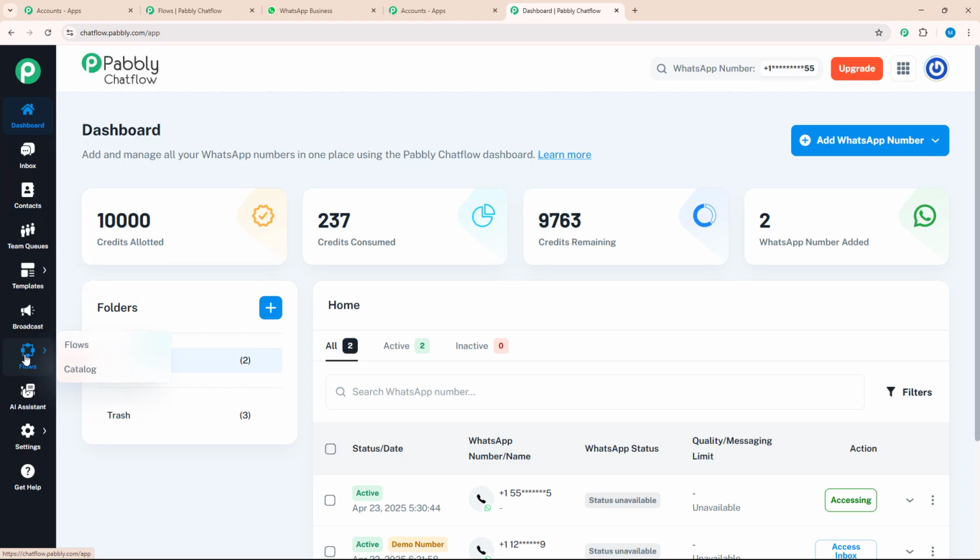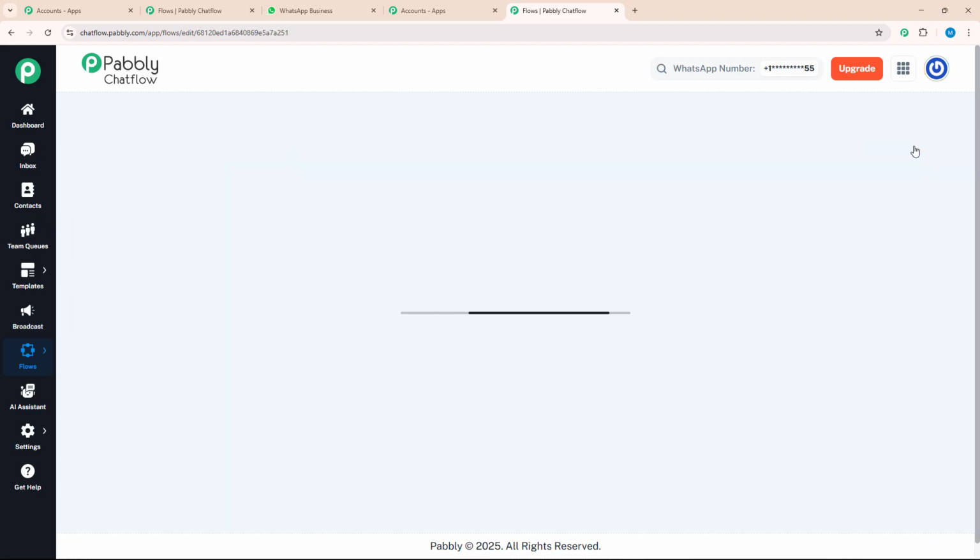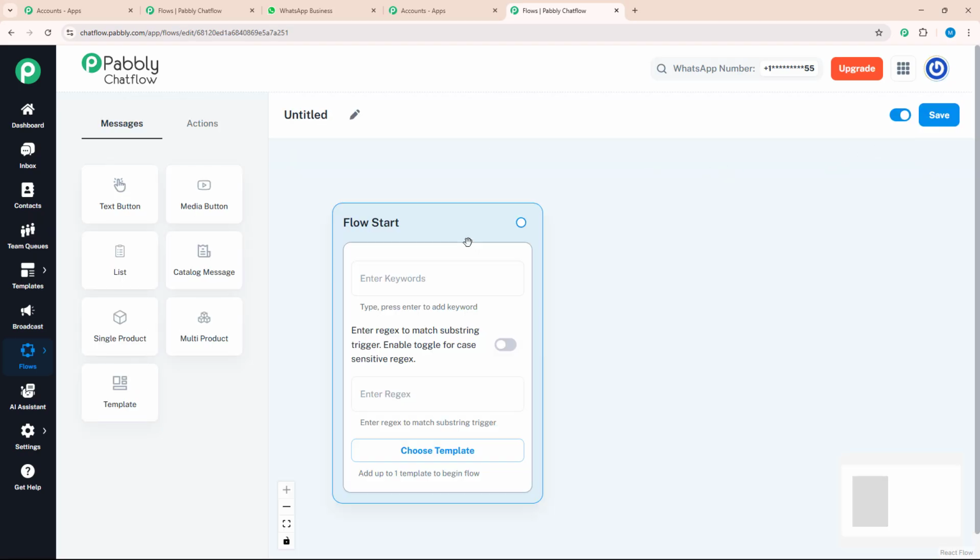For that, we need to go to the Flow section and click on the Add Flow button to create a new flow. After clicking on Add Flow, we will be redirected to this page. After landing on this page, you can see a window is open named Flow Start. Here, three features are given: keywords, regex and choose template. Let's see each feature one by one.